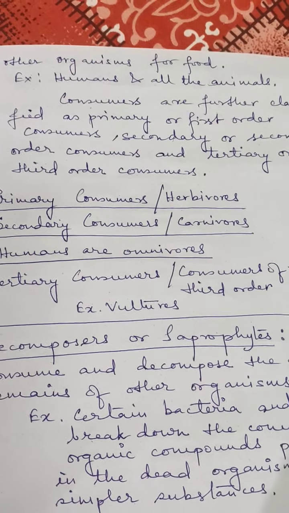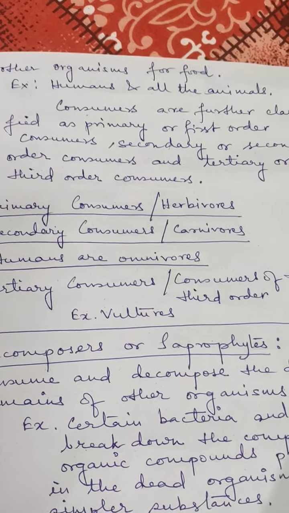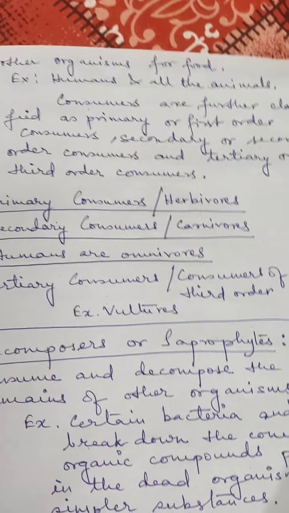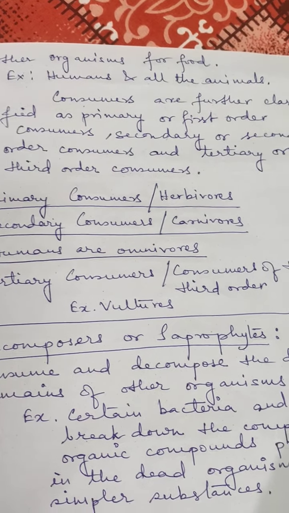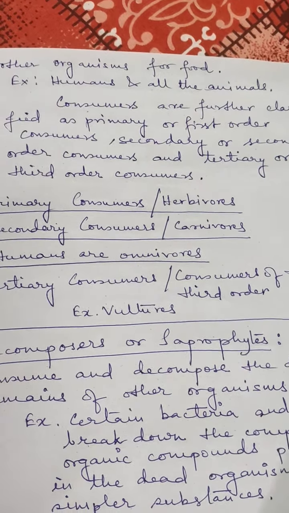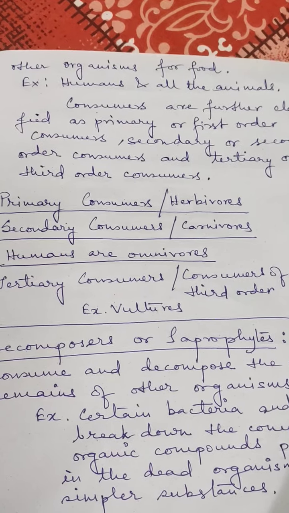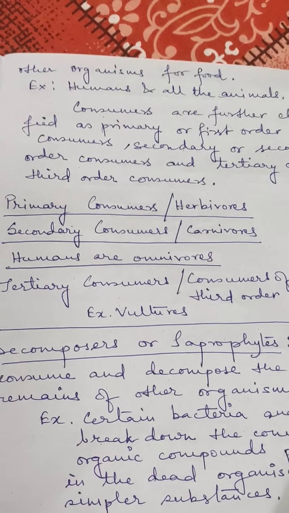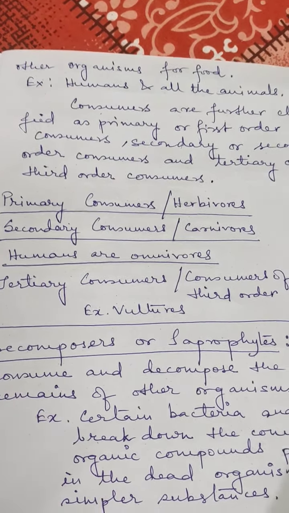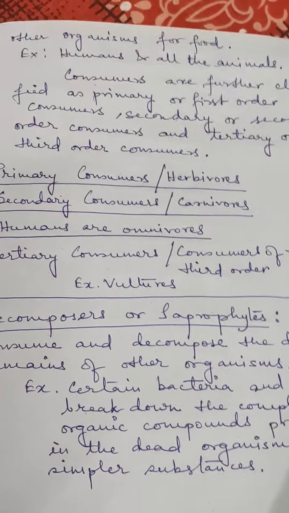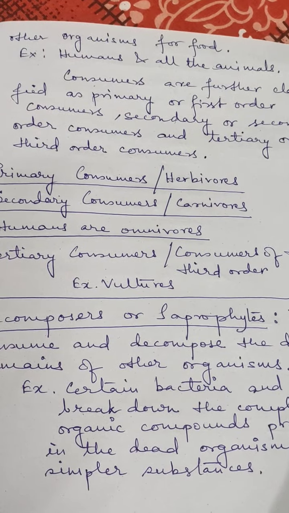Consumers are further classified as primary or first order consumers, that means herbivores. Secondary or second order consumers, that means carnivores. And tertiary or third order carnivores, like vulture is one of the examples. Humans are omnivores. They feed on both plants and animals. That is why they are omnivores. There are other omnivores also like cockroach, like bear.